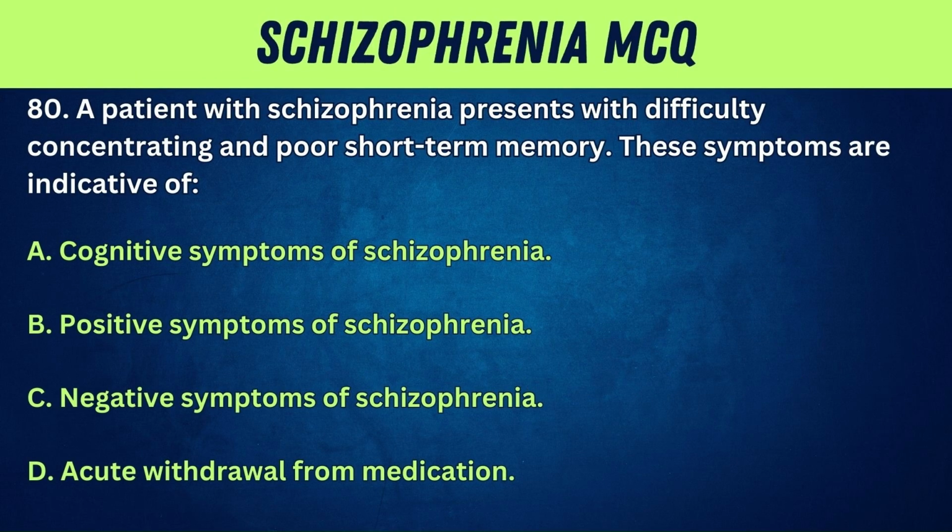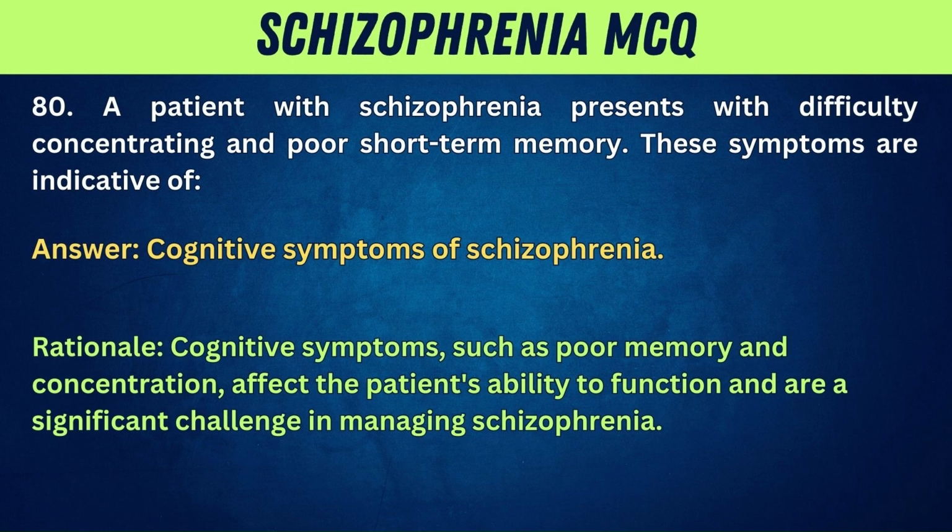80. A patient with schizophrenia presents with difficulty concentrating and poor short-term memory. These symptoms are indicative of A. Cognitive symptoms of schizophrenia. B. Positive symptoms of schizophrenia. C. Negative symptoms of schizophrenia. D. Acute withdrawal from medication. Answer. Cognitive symptoms of schizophrenia. Rationale. Cognitive symptoms, such as poor memory and concentration, affect the patient's ability to function and are a significant challenge in managing schizophrenia.